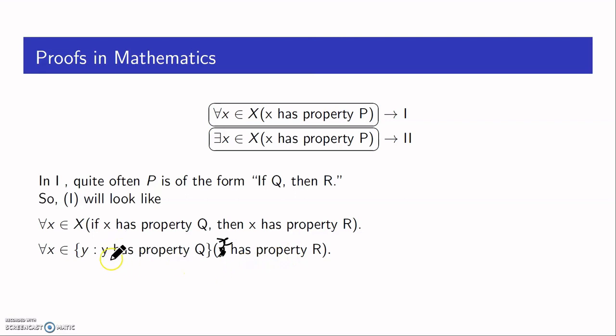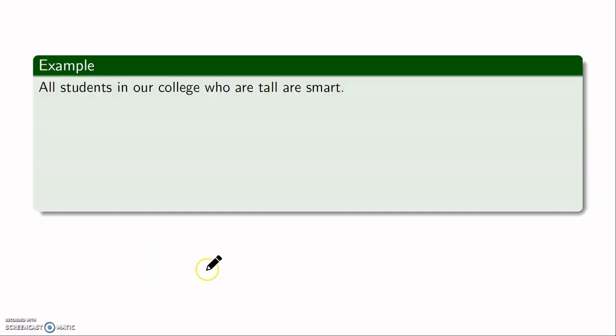If I give some notation to this set, let's say A, then I can write this as for all x in A, x has property R, which is again of type 1. So even if P is an implication, this statement can be transformed into a statement of type 1. Let's look at an example of such a statement.